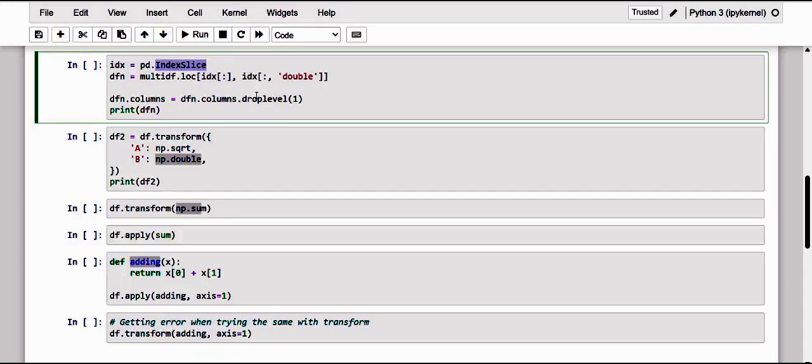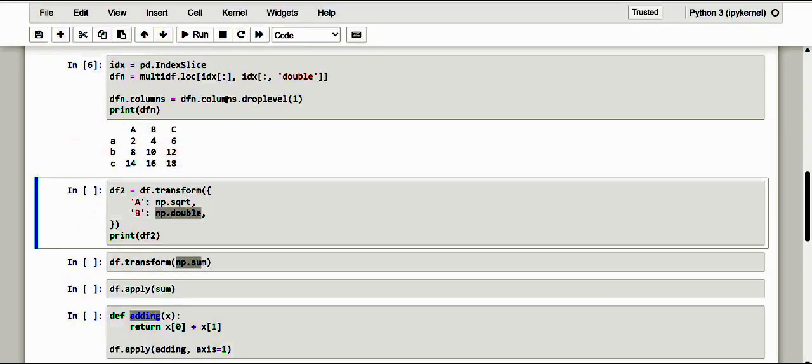And here we have used drop level, which is necessary to eliminate the level of indexes from the column. Now kindly note the resultant: we get 2, 4, 6, 8, 10, 12, 14, 16 and 18, the same data as here.